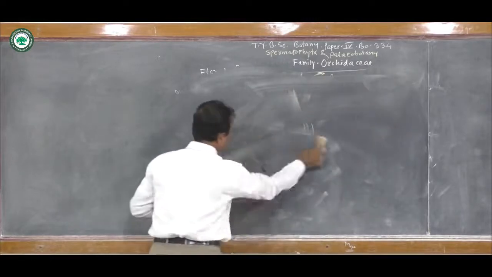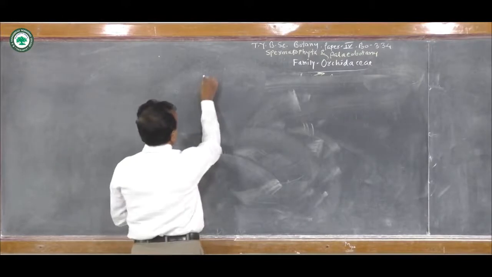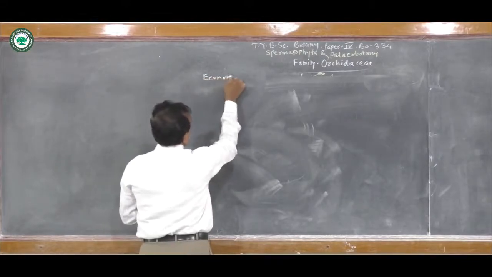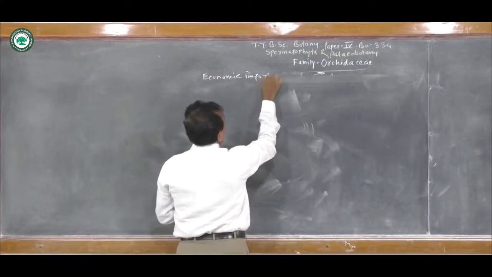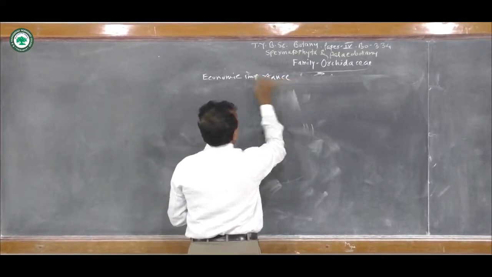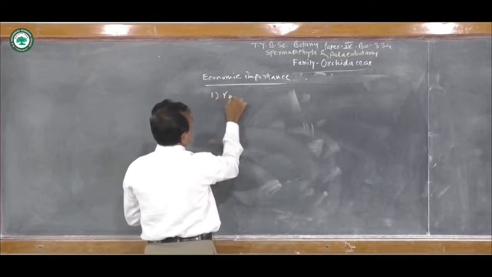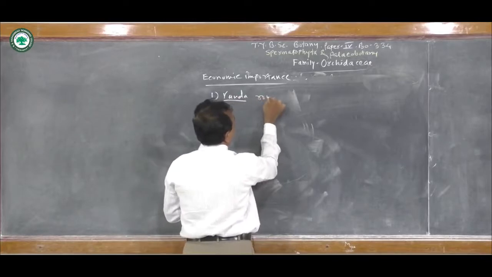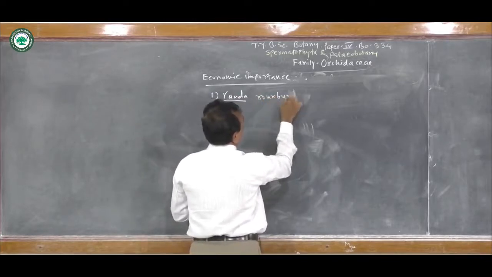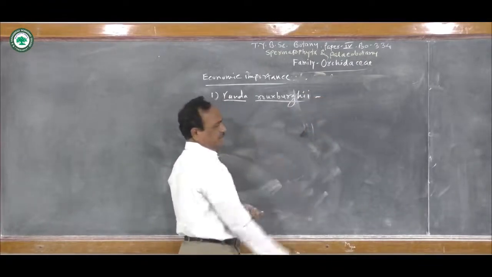Now let us see about the economic importance of the family. If you see the plants of this family, first is the Vanda roxburghii.